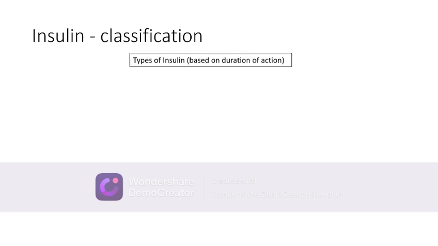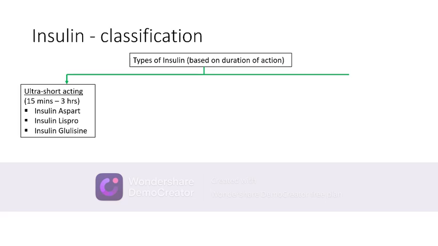Insulin is classified based on the duration of action into the following types. One is the ultra short acting insulin, which starts acting within 15 minutes of injection and lasts up till 3 hours. They include insulin aspart, lispro, and glulisine. The second category includes short acting insulin, which starts working within 30 minutes, and the duration of action lasts up till 6 hours. It is regular insulin, which can also be given by the intravenous route.